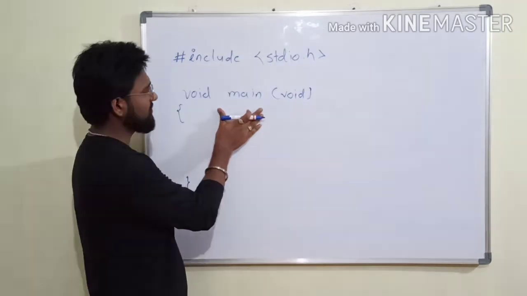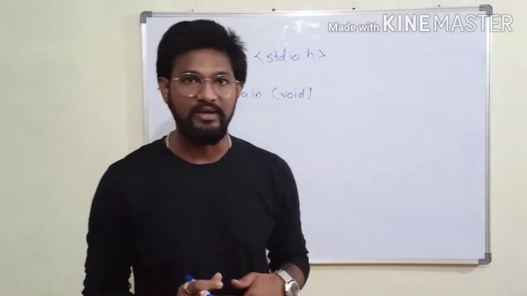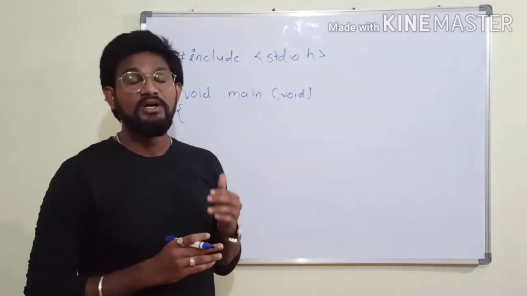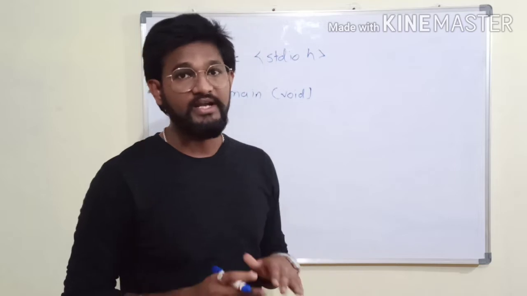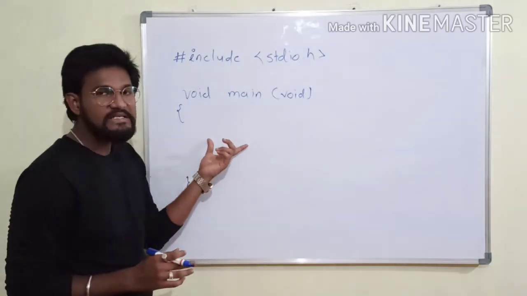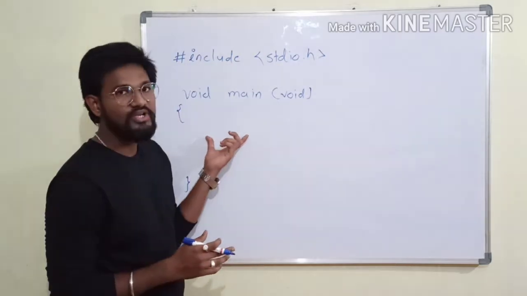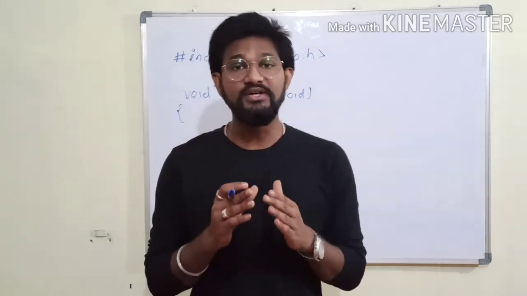The next point is that after the main function, we write a local variable. If you want to use any local variable, we write it after the main function. But for the hello world program, we do not need to write any local variable. So the next step is to write our statement, that is our logic. So what is our logic? We need to write a program to print hello world.